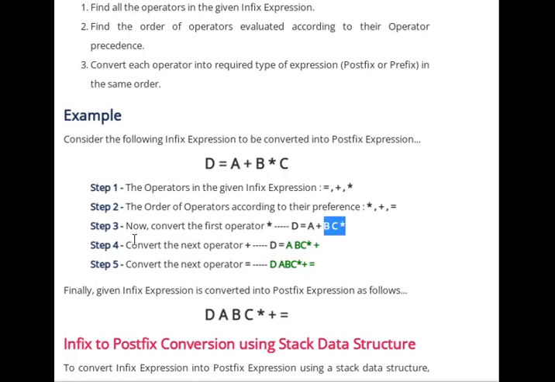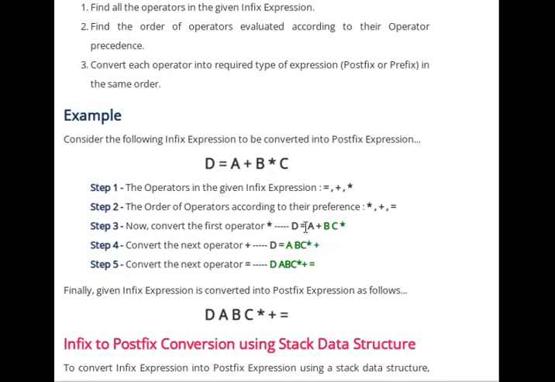Next, the second priority is plus. We consider this one as one operand and this as another operand. So bc into, this whole thing, is considered as one operand and a is considered as the other operand: two operands, one operator. So we convert the next operator: d equal to a, b, c into plus.